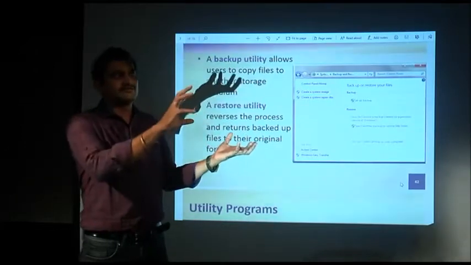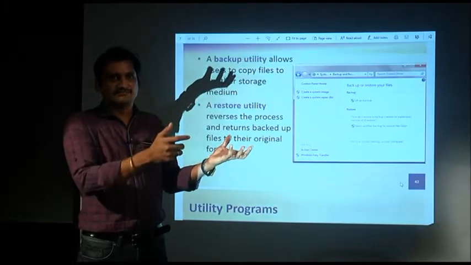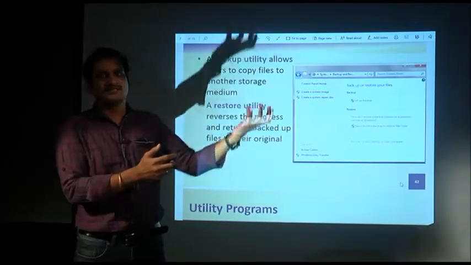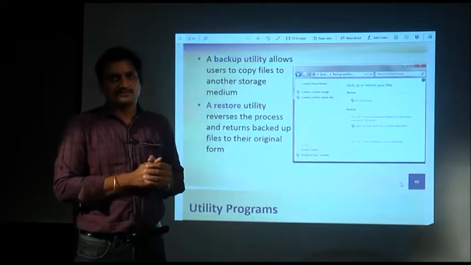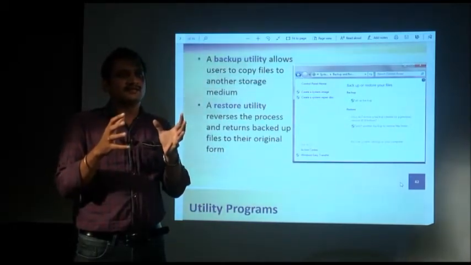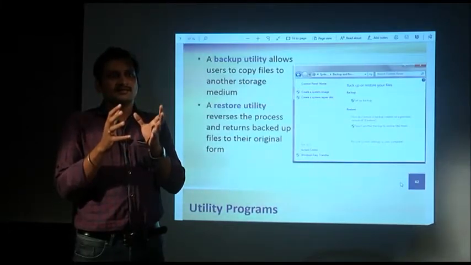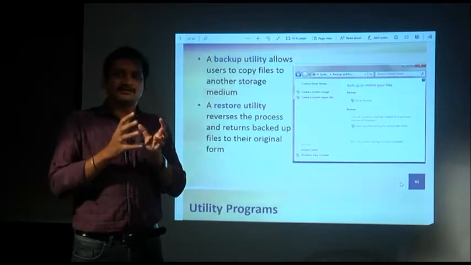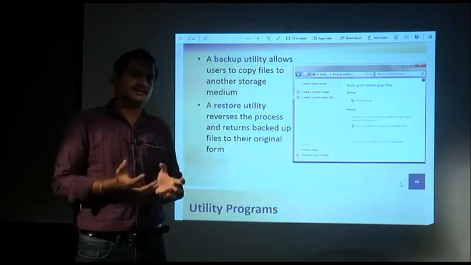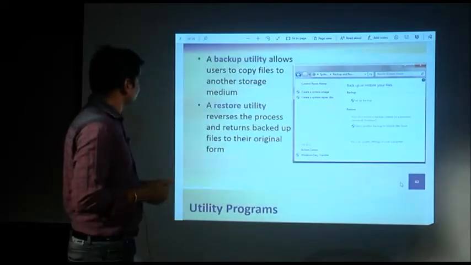Okay, because if the main disk present in your system crashes, then you can use that backup disk to run the system. Okay. So basically this backup is needed to save your programs and files in the case of disk failure. If your original disk fails, you can keep a backup of the entire disk, so that you can restart the system faster and quickly.